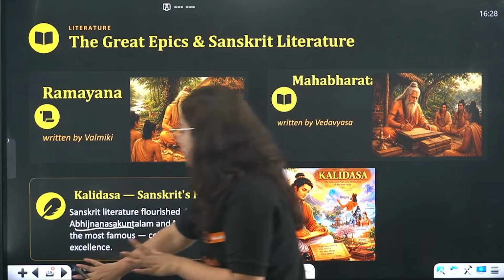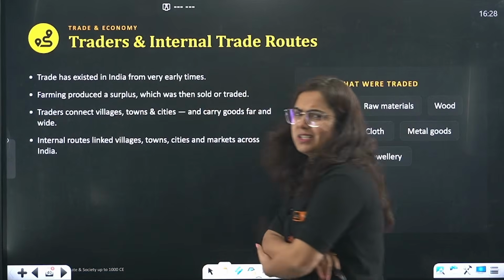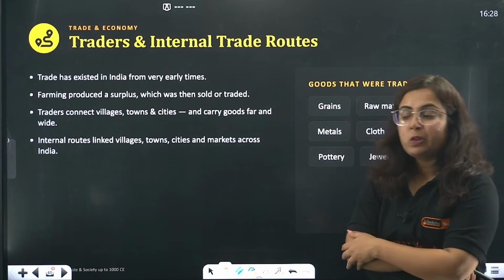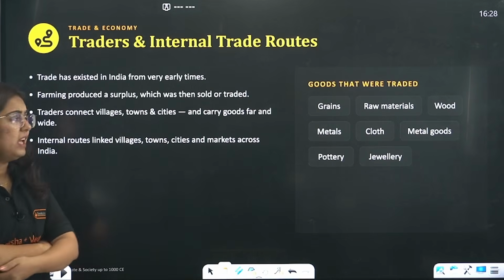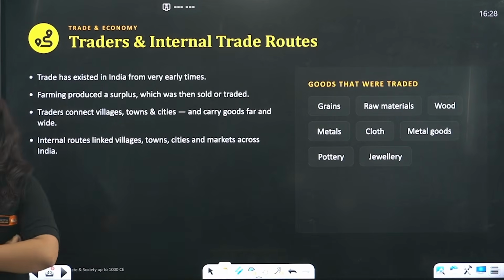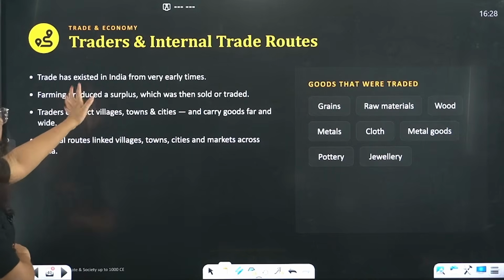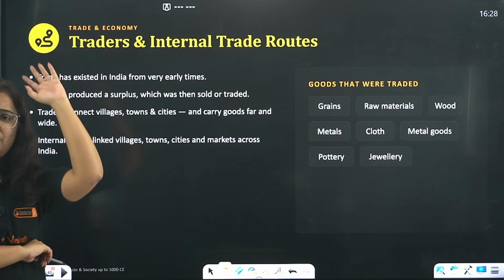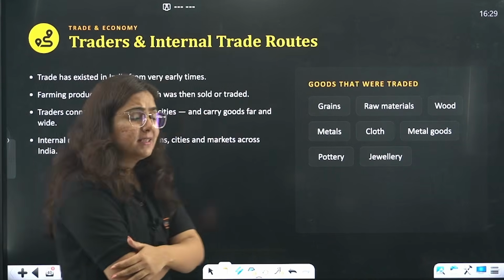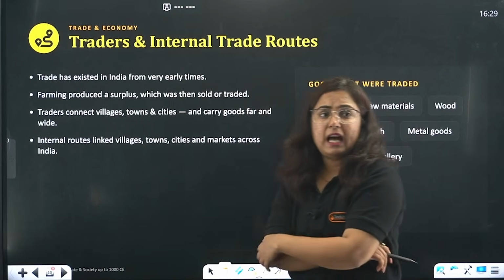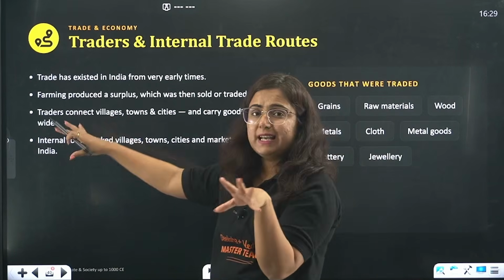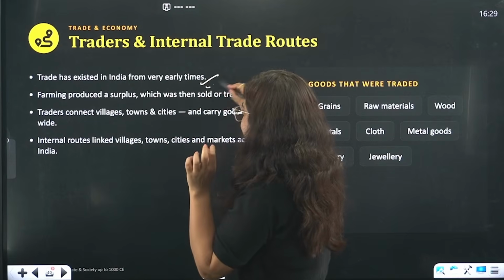That includes the work of Kalidas also. Not that the list is over, there's a lot more, but I'm just telling you what is written in the chapter here. And then the trade was also expanding day by day. Traders existed in India from the past, like the Mesopotamian civilization traded with the Indian Indus Valley civilization, and trade was here too. So trade existed in India from very early times.